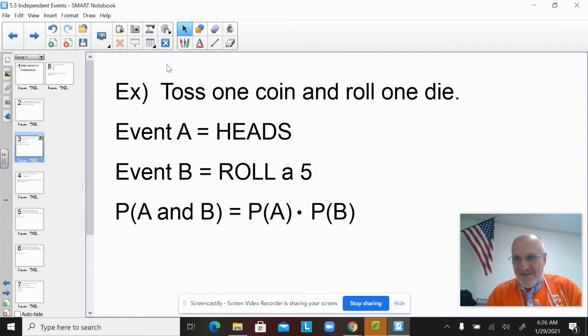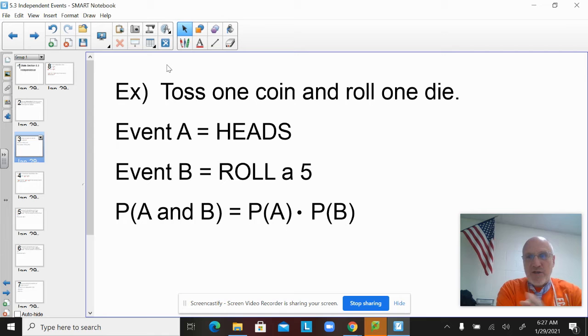Like when I roll that die, the probability of getting a 5 does not change if I tossed the coin earlier and got heads or didn't get heads. Knowing one happened does not change the probability of the other. So that's an obvious example of two events that are independent. And sometimes, just given the context, you'll have to be able to identify that they are in fact independent. Sometimes you'll have to do some math to figure it out, and we'll get to that math.